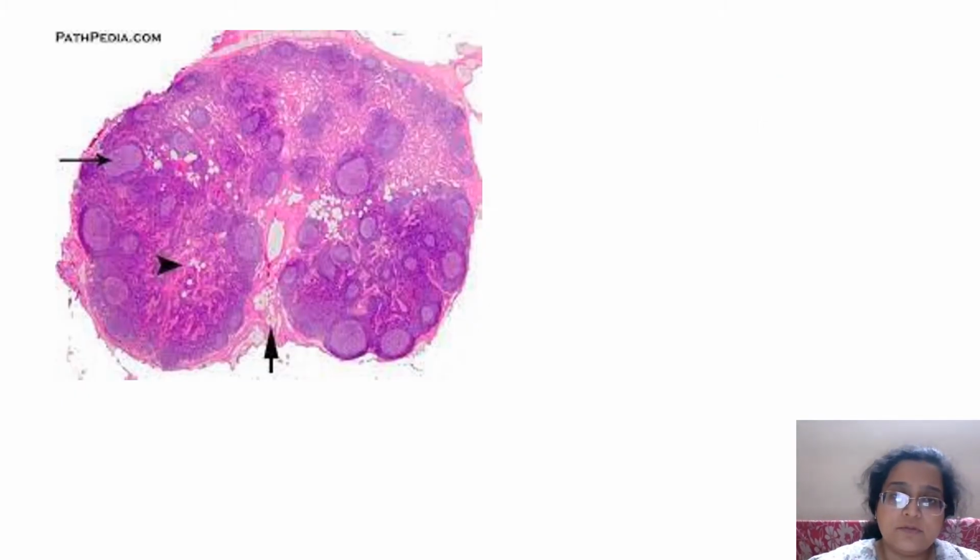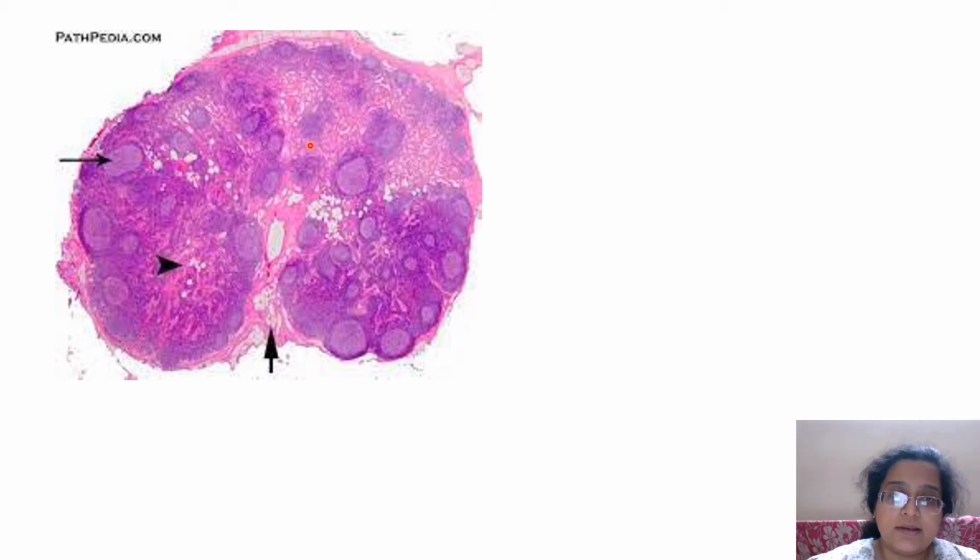So in a lymph node, what you have is a capsule over here. Okay, this is the thickened capsule. And this is some fat in the perilymphatic area. This is the hilum with hilar vessels, some fat. This is normal in an old lymph node. In the inguinal lymph node, you get these fatty areas. It is normal. Then you see this area, all this is sinusoidal dilatation. But this is again normal.